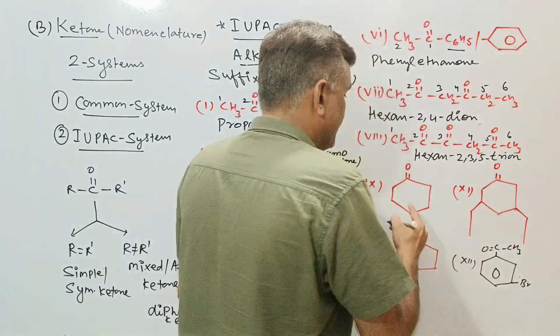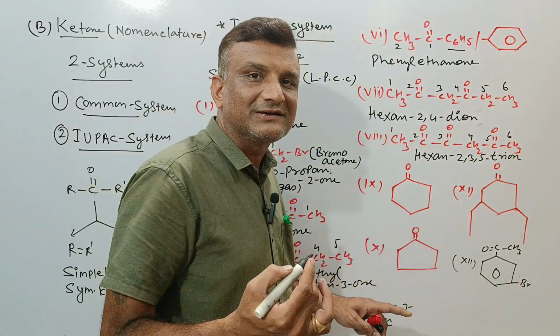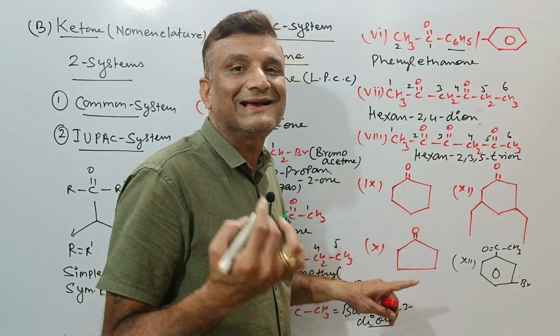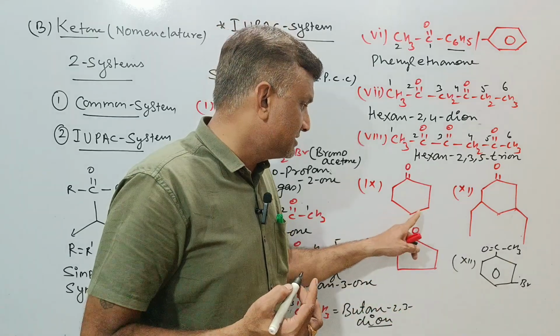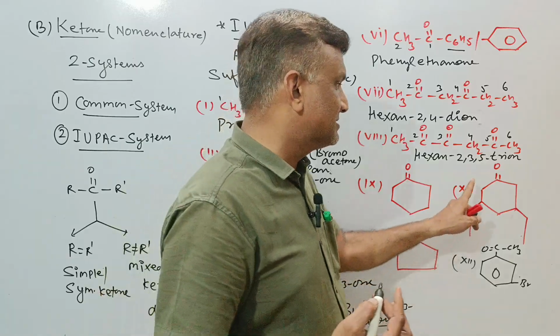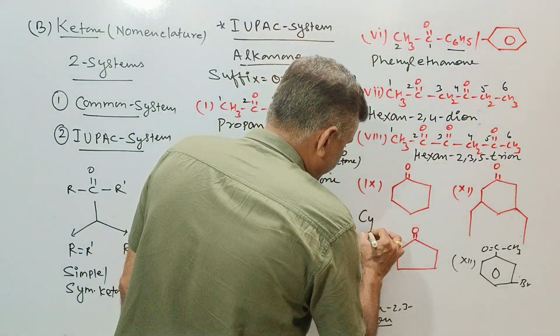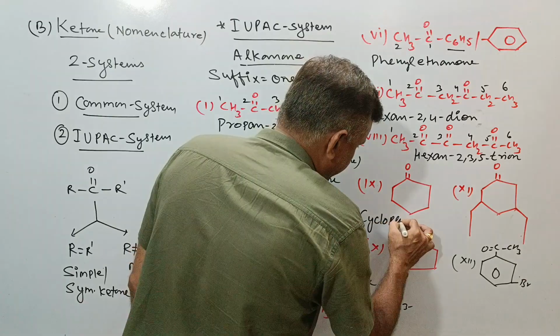If we go with this kind of hydrocarbon, which we have discussed in previous videos, these are also called alicyclic hydrocarbons. This is the cyclohexane ring, this is the cyclopentane ring, this is the cyclohexane ring. So we can call it cyclopentane.